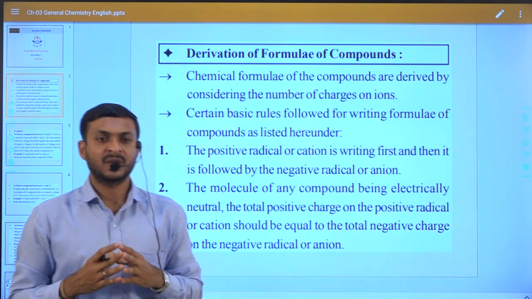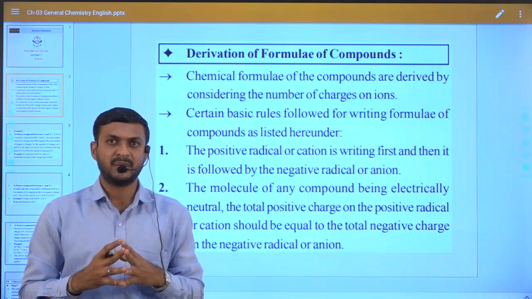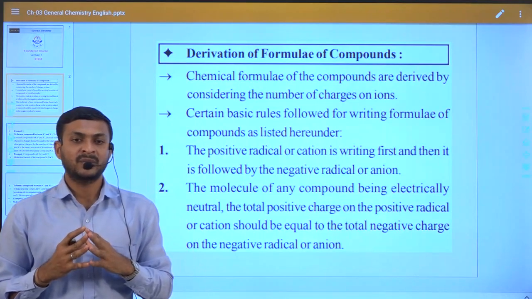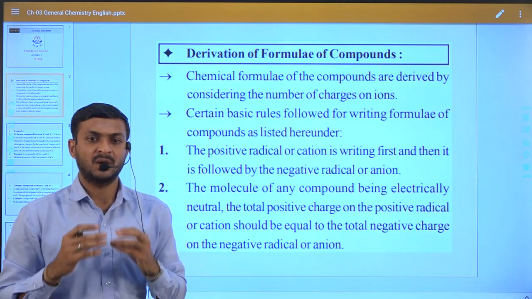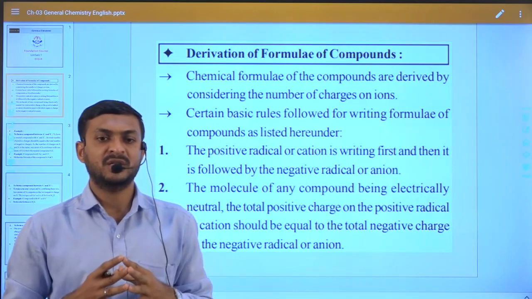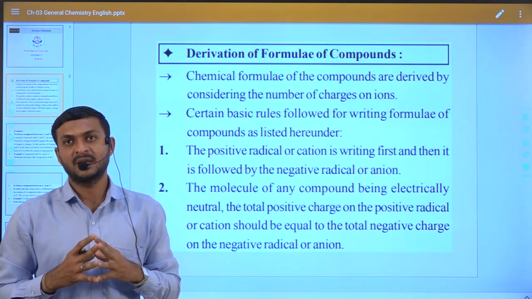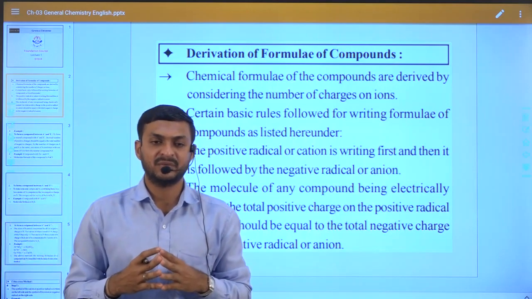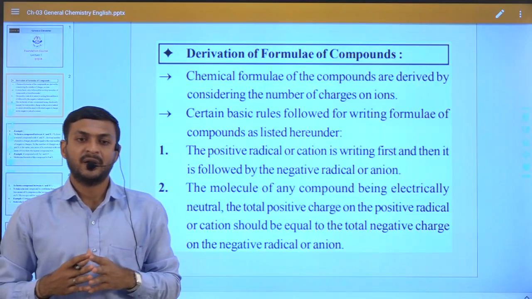Rule number 1: whenever we represent any compound, we always have to write the positive radical or positive cation first. That means we always represent the positive ion first, followed by the negative ion or radical.